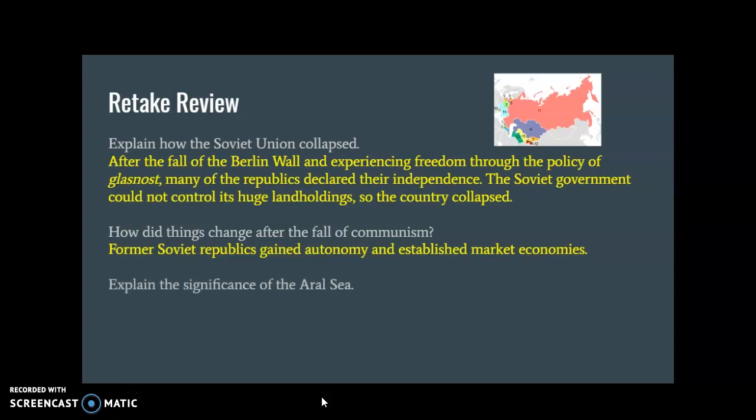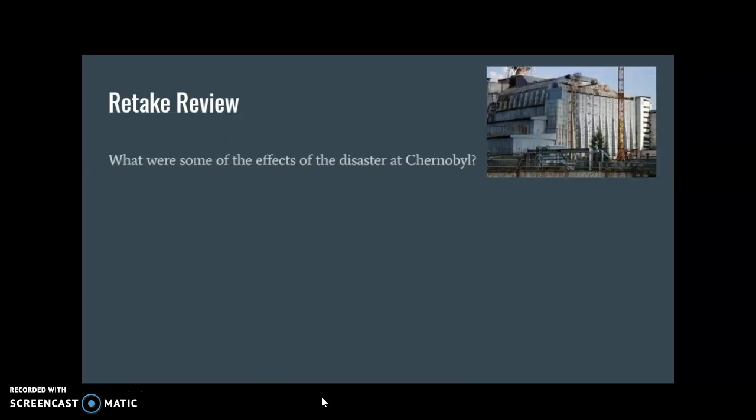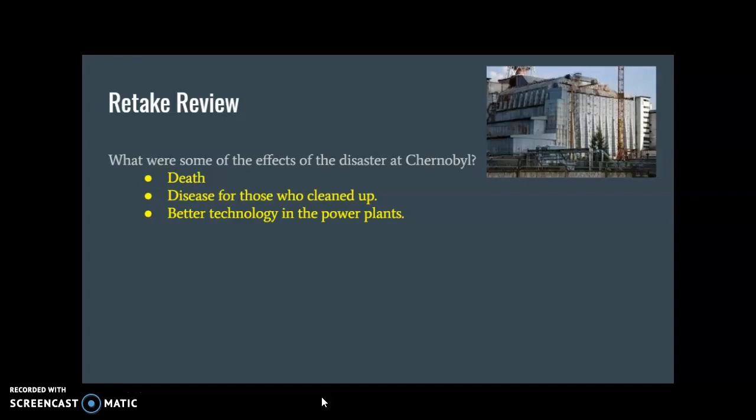And then, what's important about the Aral Sea? The Aral Sea was a source of irrigation for cotton farming and agriculture, and as a result of overuse, the lake has diminished in size significantly over the past 60 years. It has really shrunk. Some of the effects of the disaster at Chernobyl: death, disease for those who cleaned up, better technology in the power plants that are built now. Whenever they build a nuclear power plant, they can do it a lot more safely.